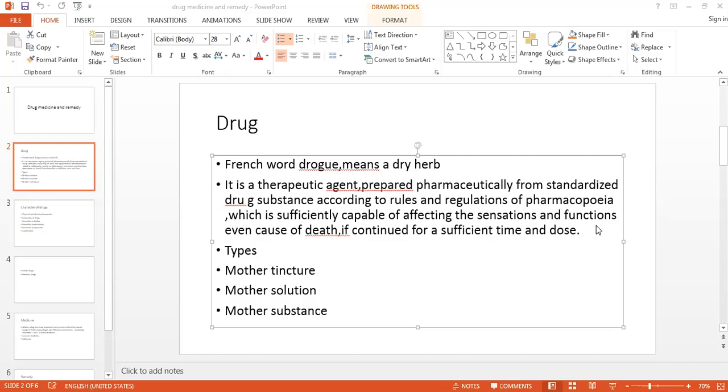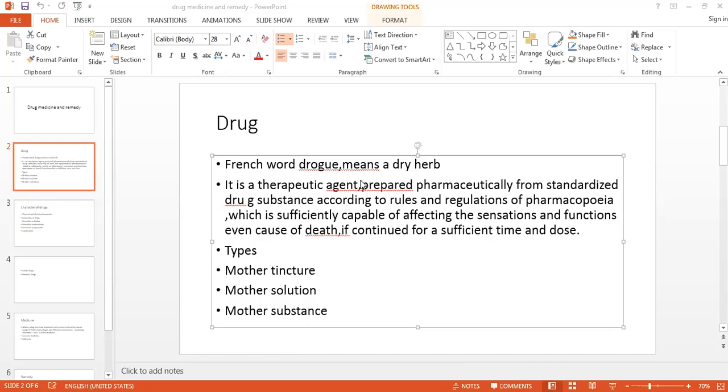If that person is taking 1 gram or 2 grams, it will only cause abnormality in his body. It will cause certain nausea, vomiting, abdominal disturbances, or the fear of death. All the symptoms of arsenic you will get, that is in the drug proving. That quantity is below the fatal quantity. But if that person is taking 10 grams, which is double the fatal dose, then that will be fatal to that person, and that person will lead to death.